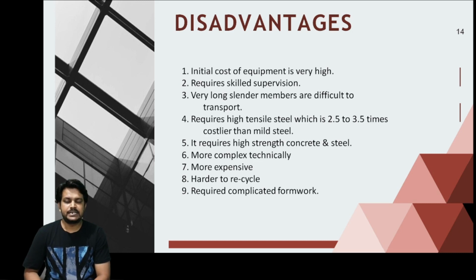Of course, the material required for pre-stressing needs to be of a very high grade, high quality. It requires high tensile steel, which is 2.5 to 3.5 times costlier than mild steel. It requires high strength concrete and steel, and is more complex technically. Of course, जैसे जैसे आप आगे देखेंगे ये methods of pre-stressing, इसमें क्या क्या equipments लगता है, how the tendons are tensioned. So technically it is more complex. So it cannot be applied easily.